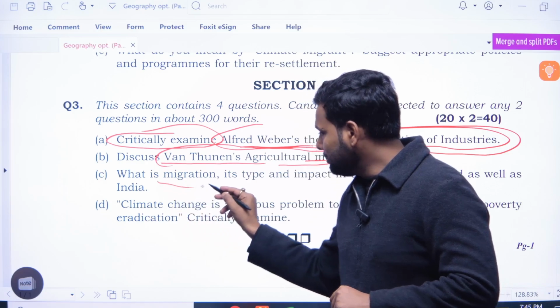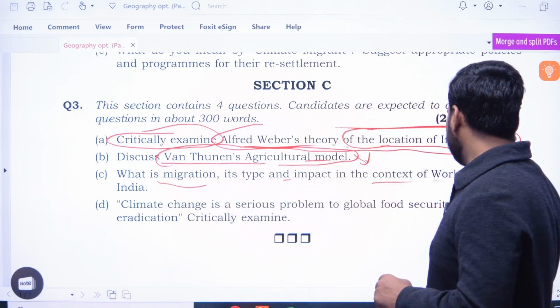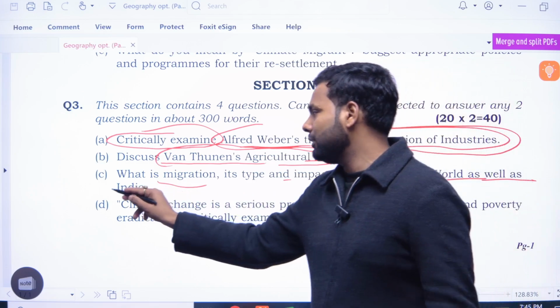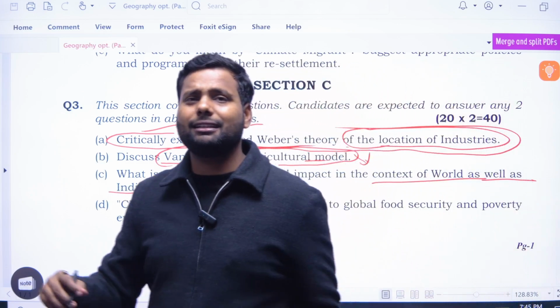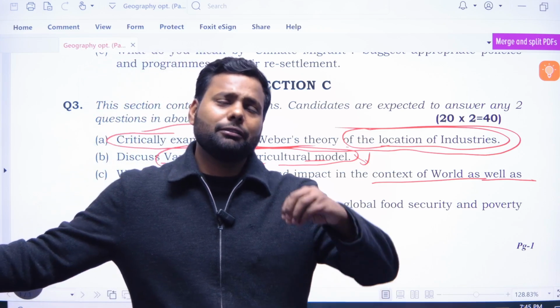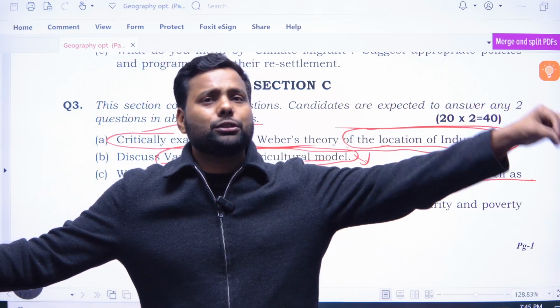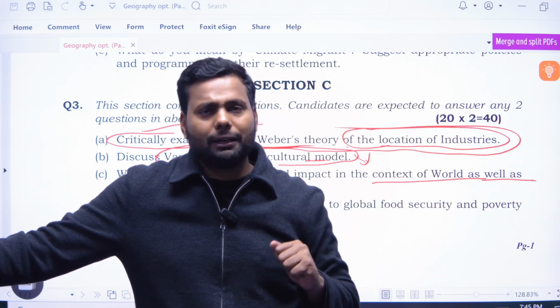And then, what is migration, its types, and context of the world as well as India. What is migration? Simply put, migration is when people move from one place to another place.